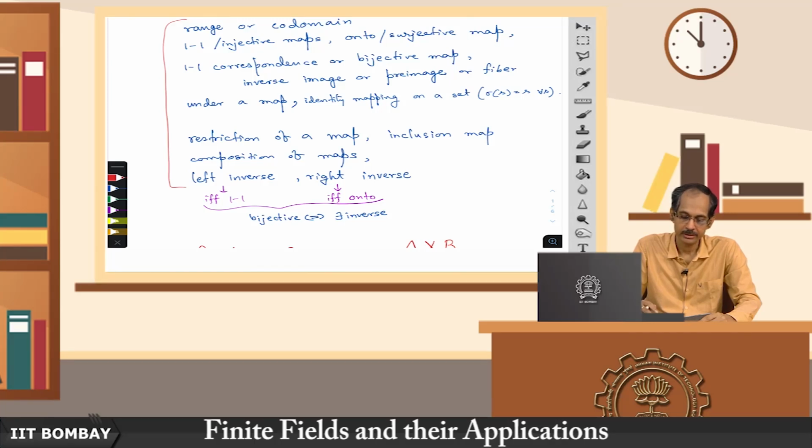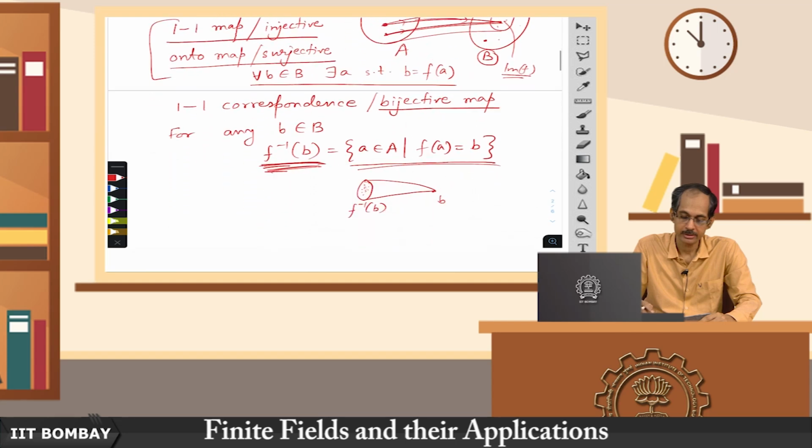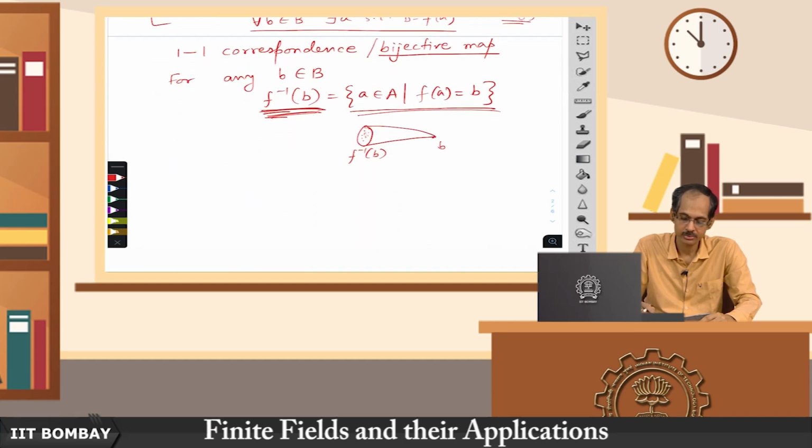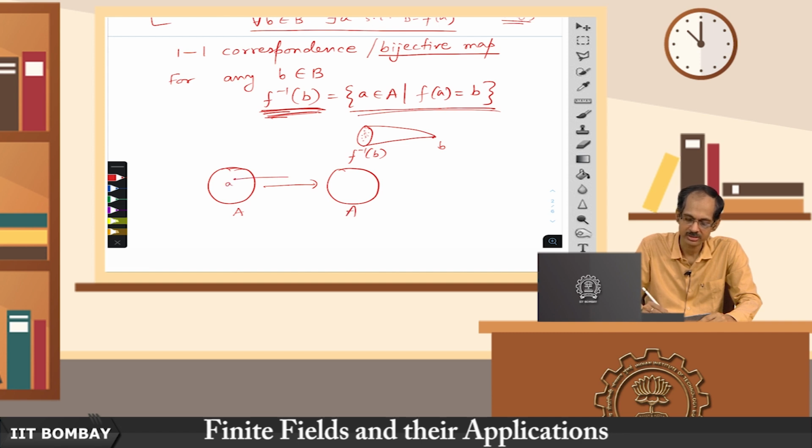Now, a special map which takes every element of A to itself. So, it is a map of A to A itself, so that every element a goes to a. Okay. It does not do anything basically. So, that map is called the identity map, denoted ID A.